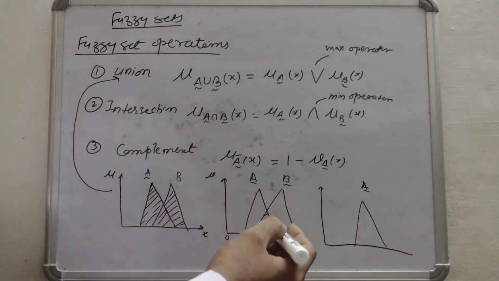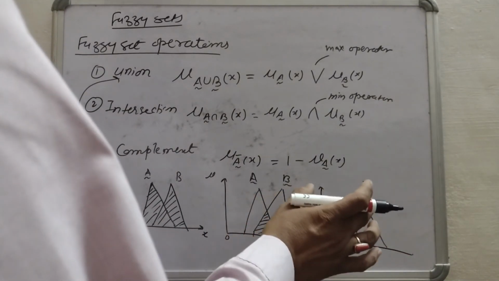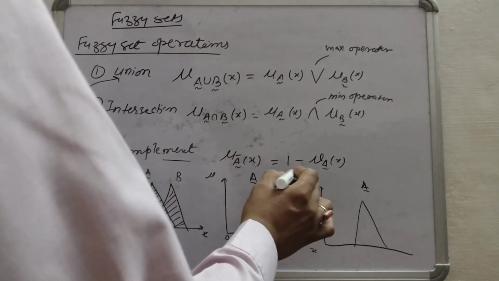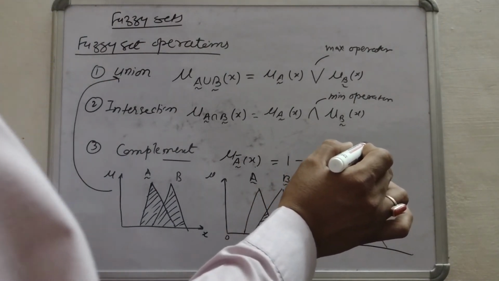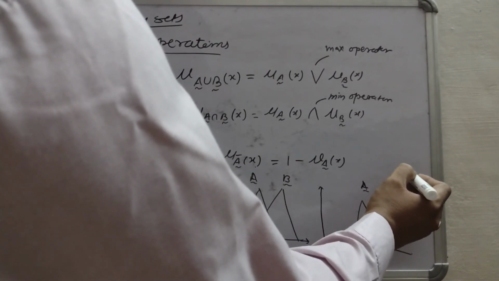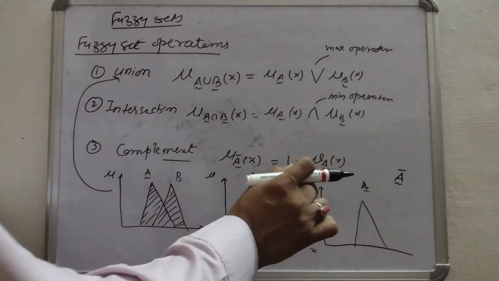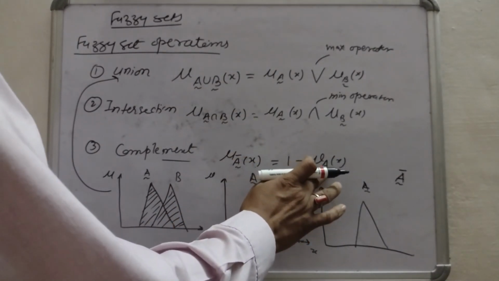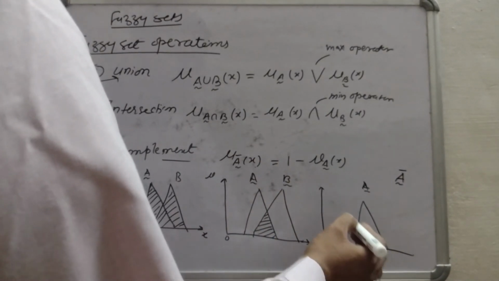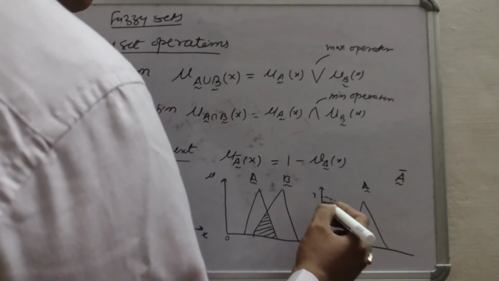Suppose this is set A and I have to draw the complement of A. According to this formula, it is 1 minus mu A. So if I plot A's complement, I have to subtract the membership value of A from 1. Here it is 0, so 1 minus 0 will be 1.